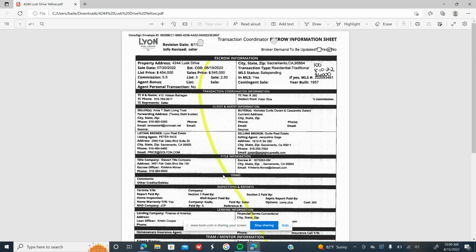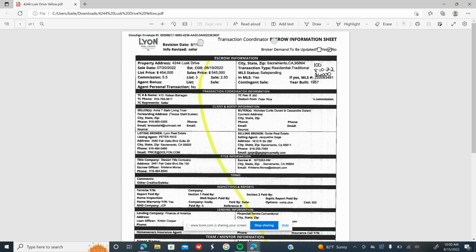Looking at this one, just take note, there can be multiple EISs for this address. The reason is that they will send you all of the copies that they have. So if there are multiple revisions sent in, you're going to have multiple yellows when you receive your closing paperwork. To know that you're working with the most current and up-to-date version of the EIS, look in this corner here, where we'll have your office number, the official close date, and then concessions if there were concessions. If there were 0 on this property, there'd be a little 0 right here, and that's how you'd know there's no concessions.